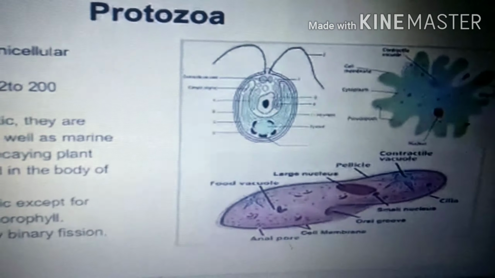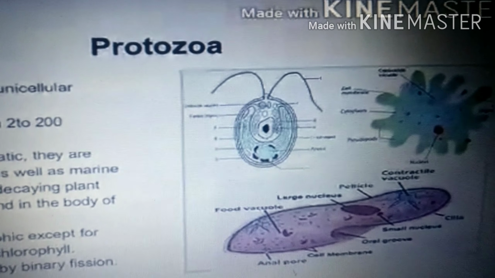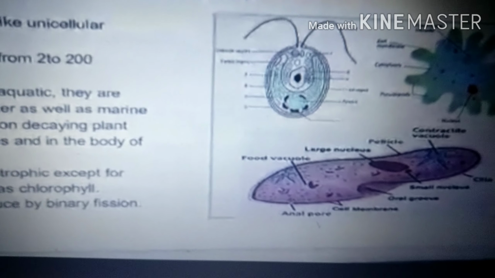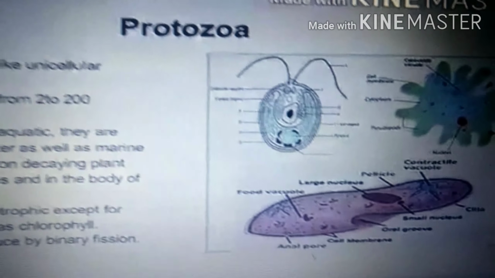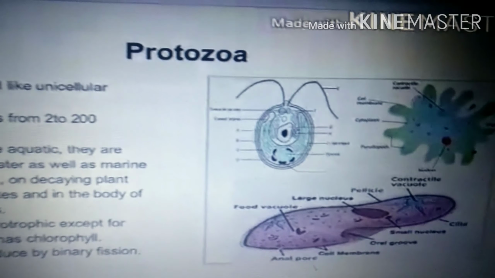Most of these are heterotrophic, and except Euglena, which has chlorophyll, they are all heterotrophic. Why are they considered heterotrophic? Because they lack chlorophyll and cannot prepare their own food, whereas Euglena contains chlorophyll and can prepare its own food. That is the reason all of them are heterotrophic except Euglena. Got it clear, children? Now we will talk about other microorganisms, that is viruses.